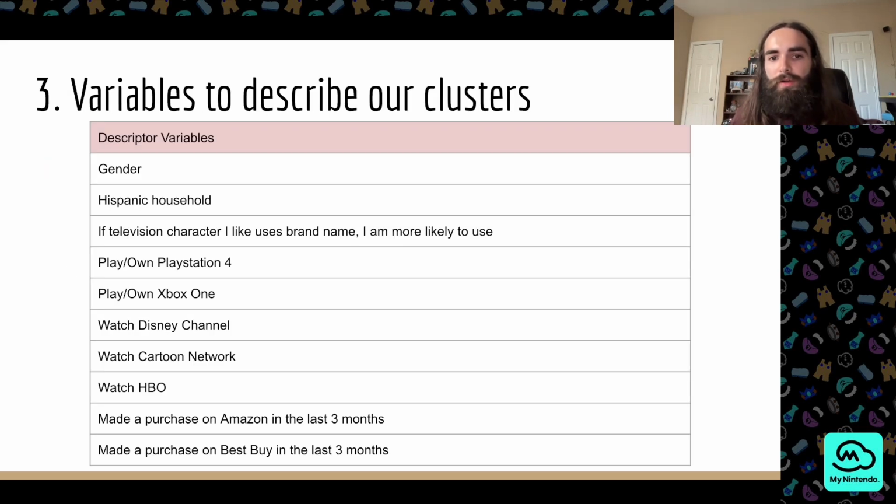Now we'll look at our descriptor variables. We can see a number of different types of descriptor variables, such as gender, whether or not the household is Hispanic, some competitors such as the PlayStation 4 and Xbox One, some channels that maybe we could advertise to once we create our clusters, and some websites that the respondents had last purchased from within the last 3 months.